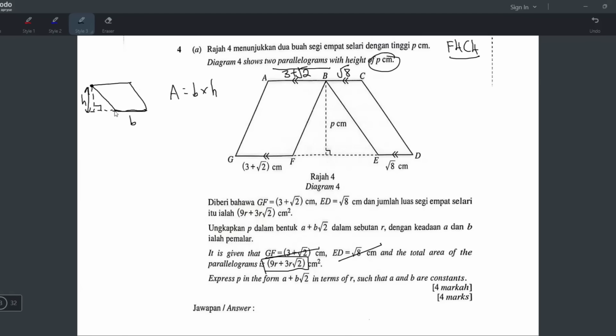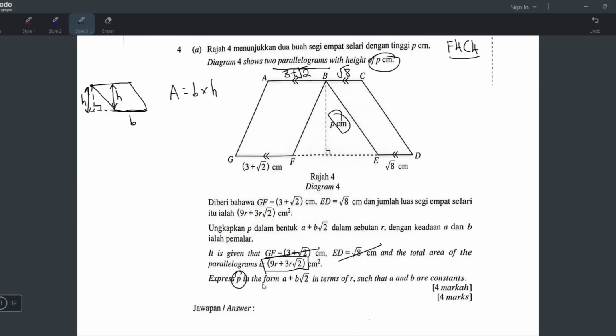Of course, you can also say here to here lah. It's the same thing, right? This one and this one is the same. Yang penting sini is you have to take the perpendicular height. Yeah, the perpendicular height. Okay. And in this case is p lah. Yeah, for both the parallelograms, the perpendicular height is p. Okay, so later we'll be using that formula.